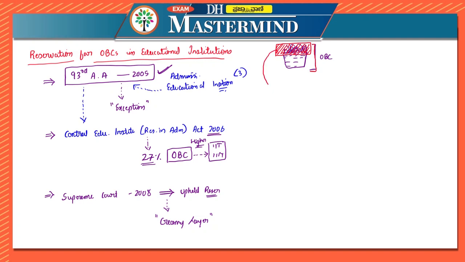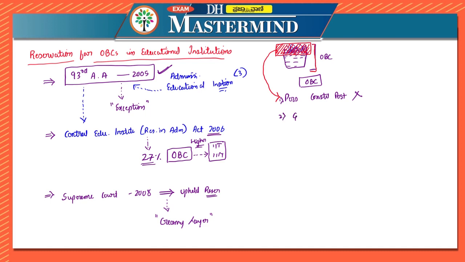Now, what are the creamy layers? It has to be defined also, right? So if there is a person who is holding a constitutional post, and these are from OBCs only, for example, the president, vice president, or a judge of the Supreme Court or High Court, or chairman or member of UPSC or SPSC, etc., their children are not eligible for the reservation. They are not eligible for the reservation. This is the first one.